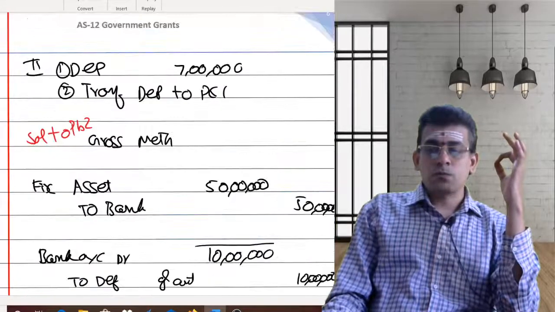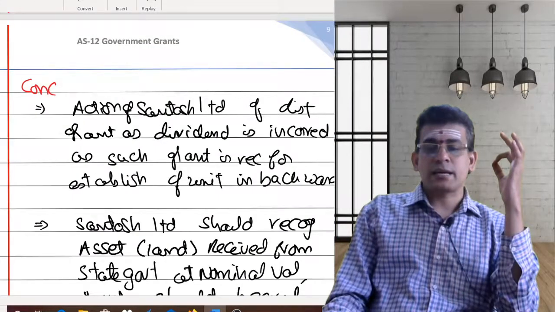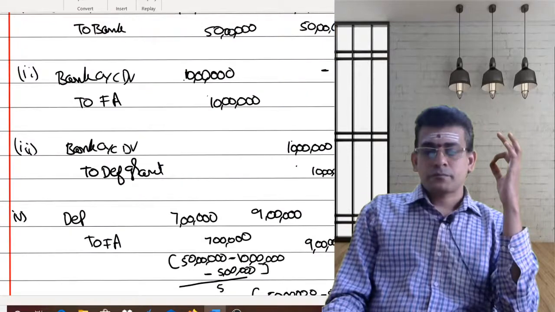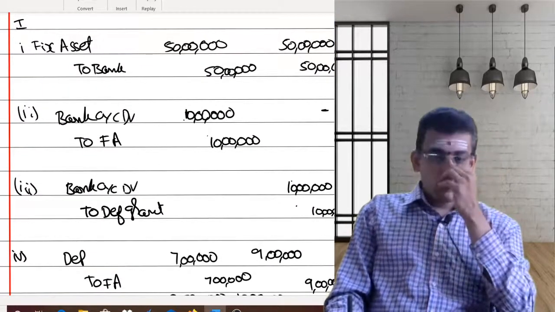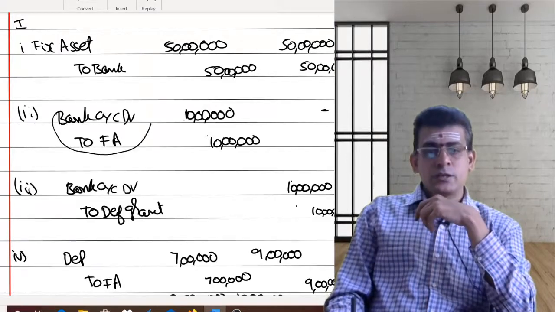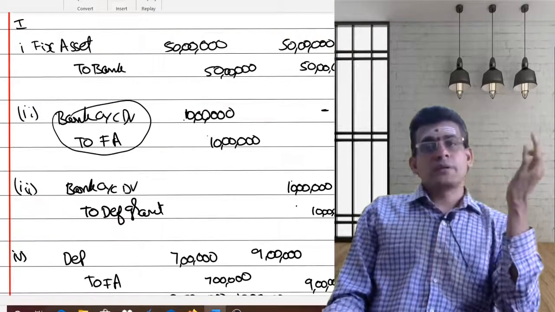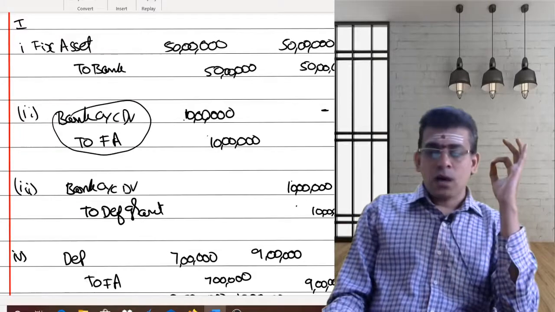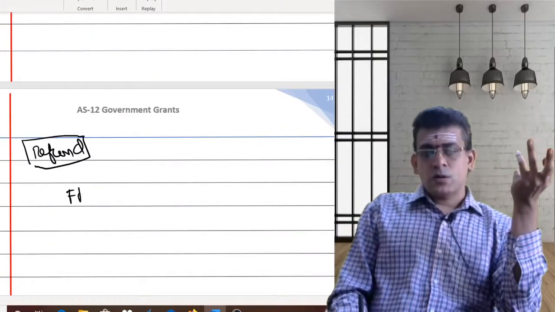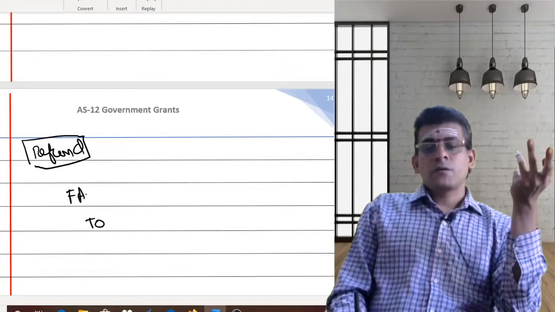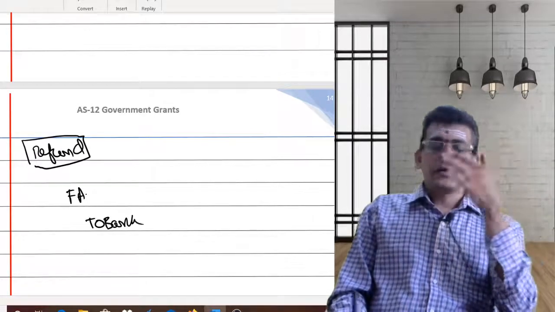What was my original transaction? In this problem, if I follow the net method, bank account was debited, fixed asset account was credited. Now reversal means fixed asset account will be debited, your bank account will be credited.